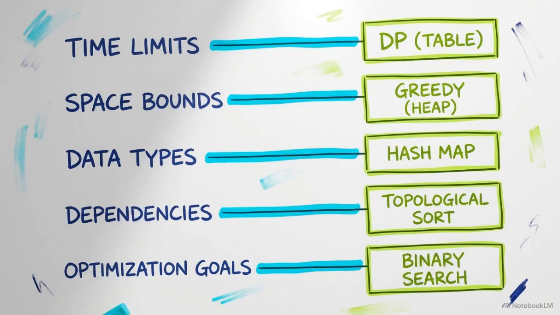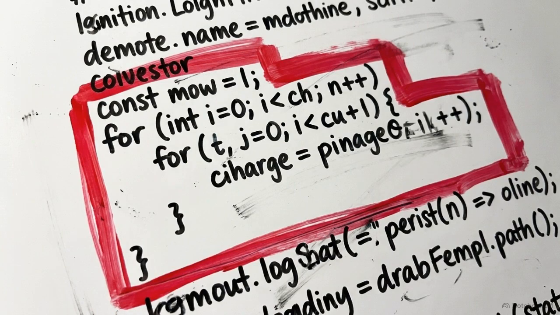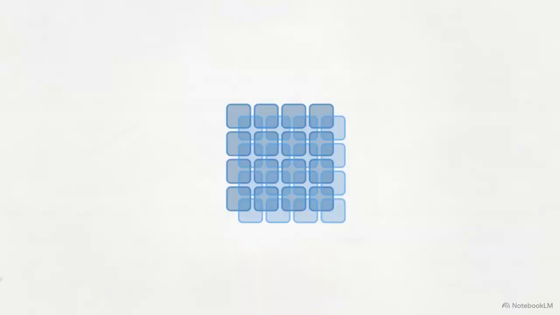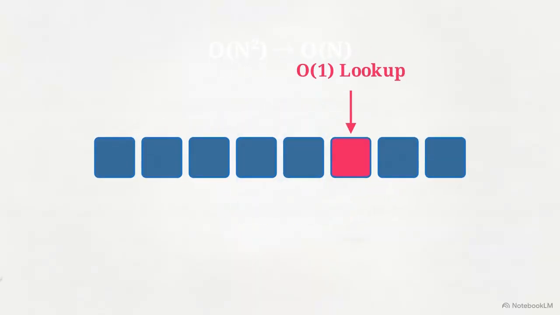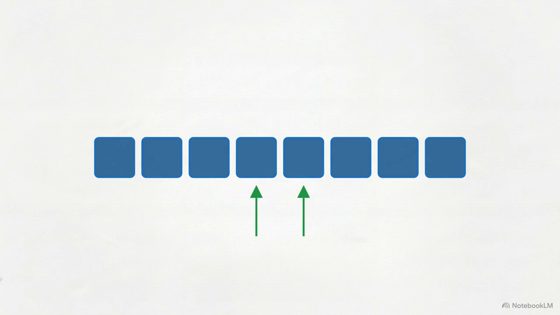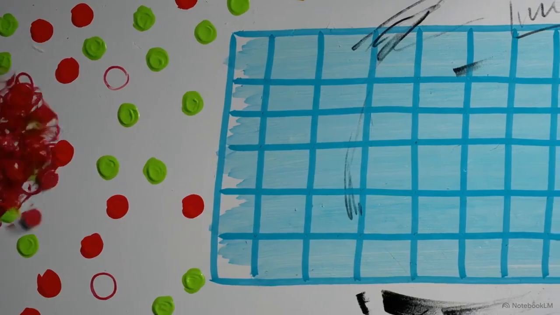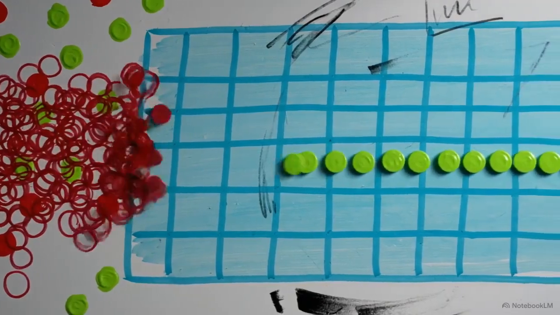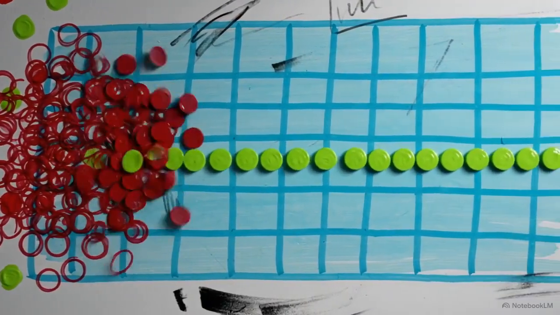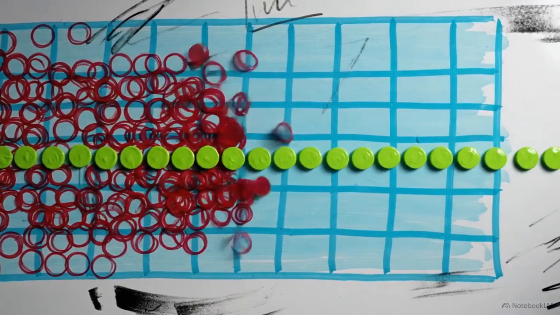The first layer of this framework requires mapping the problem's constraints directly to specific optimizations. You start by identifying the bottleneck. Are you performing repeated data lookups? Hash maps store key value pairs, shifting O(n) scans to O(1) lookups, making quadratic time linear. For sorted arrays, 2 pointers move inward, avoiding redundant checks. For continuous ranges, a sliding window shifts across the array, updating only elements entering and leaving. These patterns serve as logical filters. They ensure that your code never even considers mathematically invalid sections of the data, achieving near-instant performance.